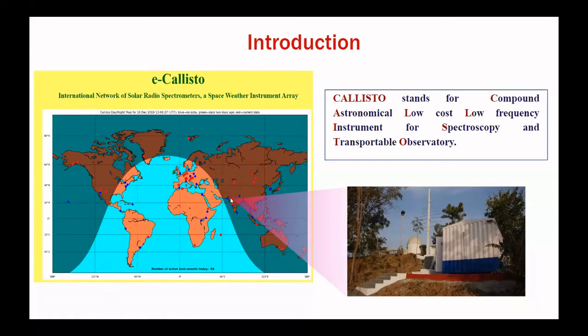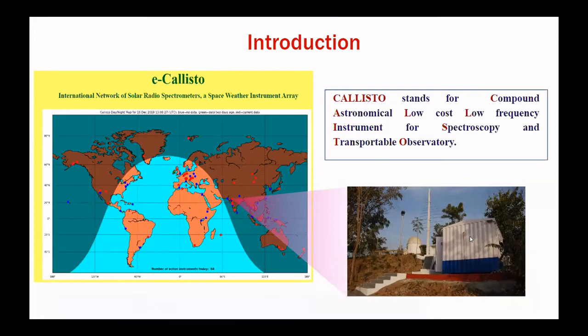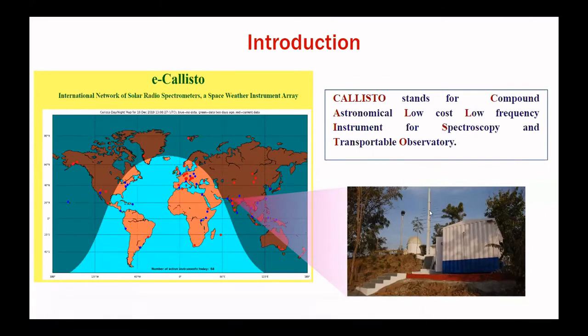Here this is the location of the Callisto site. Here you can see that this is the container where the entire instrument like spectrograph, data processing computer, and some power supply and everything is located. And here it is the pole where the log periodic dipole antenna is mounted.